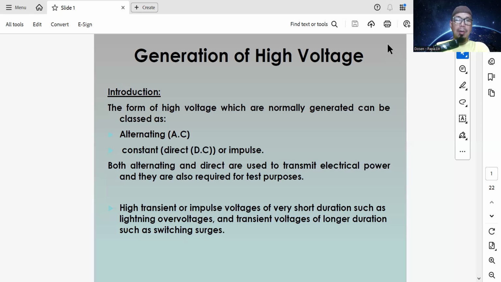Because the formula of energy loss or copper loss is power, P, equals I squared multiplied by resistance. So if the current is high, the power loss will be high. To decrease the loss, we must decrease the value of current.